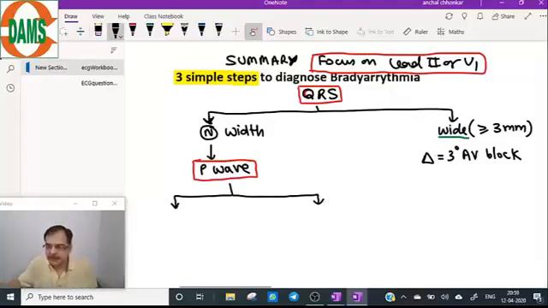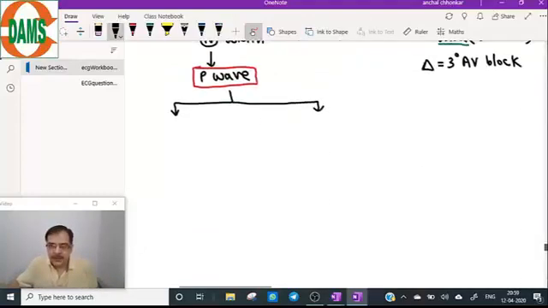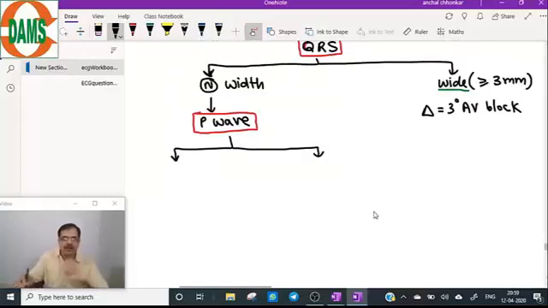So look at the P wave. If the QRS complex is normal width. Yes, very good. The interval between T and P wave decreases in Mobitz type 1. Yes, it decreases.